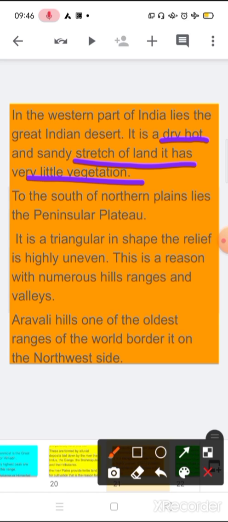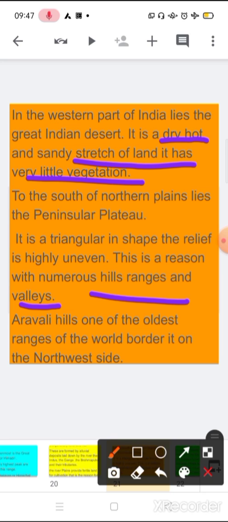To the south of the Northern Plains lies the Peninsula Plateau. So now we are talking about the south. The Peninsula Plateau is triangular in shape. The relief is highly uneven, with numerous hills, ranges, and valleys. So why is the Peninsula Plateau highly uneven? Because we have a lot of hills and valleys. Everybody knows about valleys.